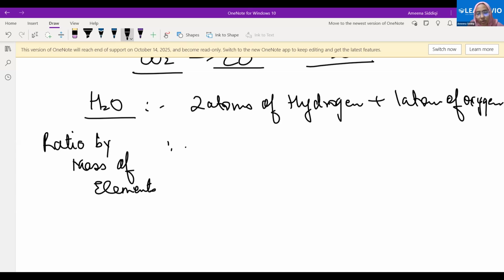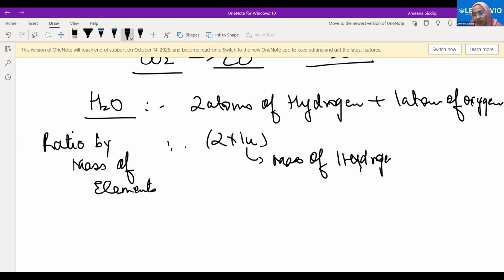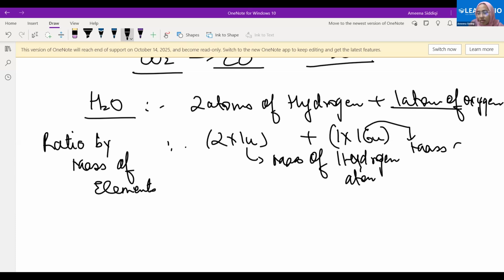So there are two atoms of hydrogen, 2 into 1u. You don't have to go into detail as to how we get 1u, but 1u is nothing but the mass of one hydrogen atom, plus how many atoms of oxygen? One. Okay, 16u, the mass of one oxygen atom.